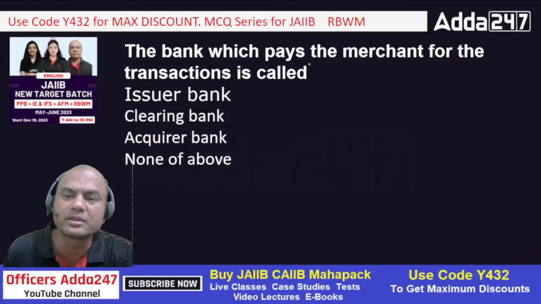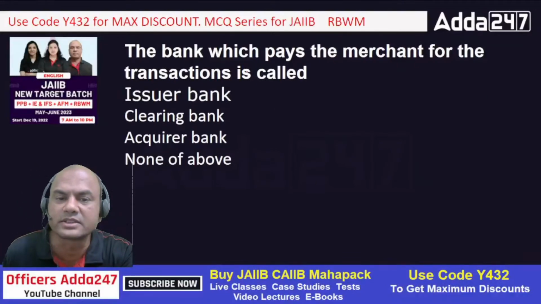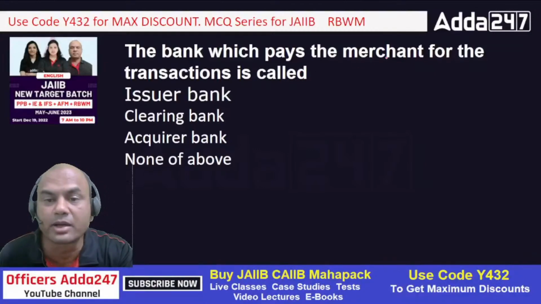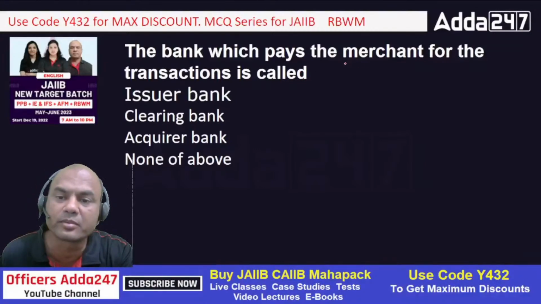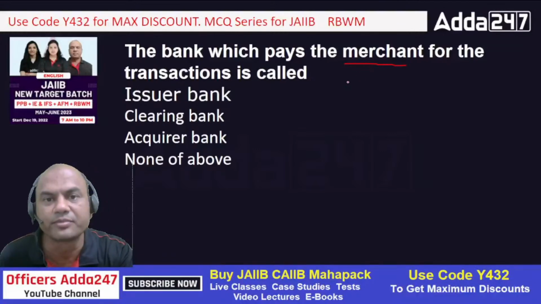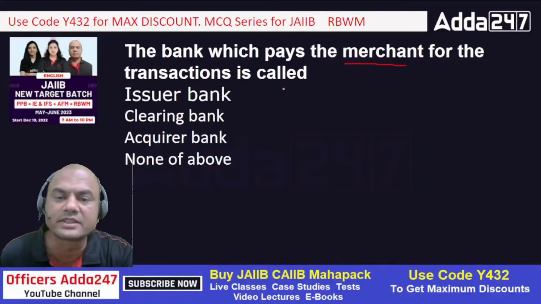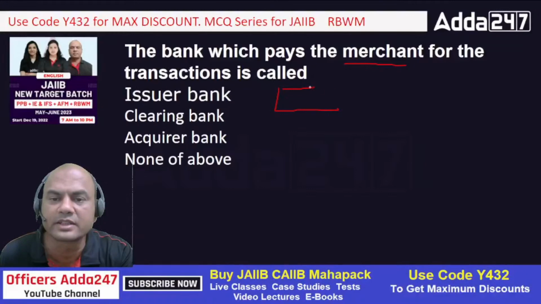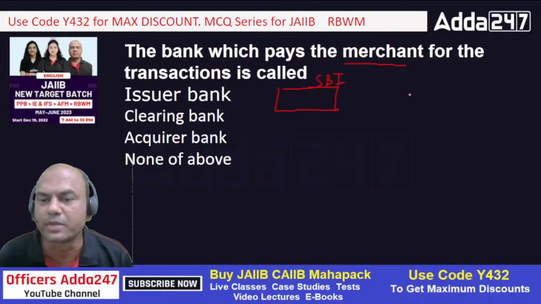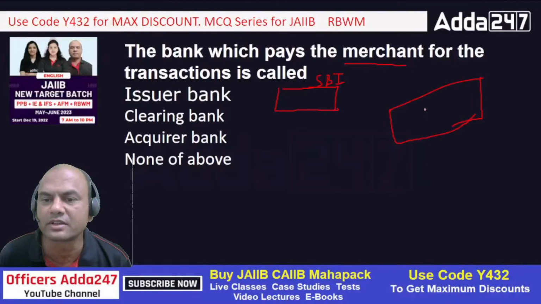The bank which pays the merchant for the transactions is called what? Who pays the merchant? Imagine this card is, let's say, of SBI. There is a SBI card. This is the card, and this machine, point of sale machine, the swiping machine, right?